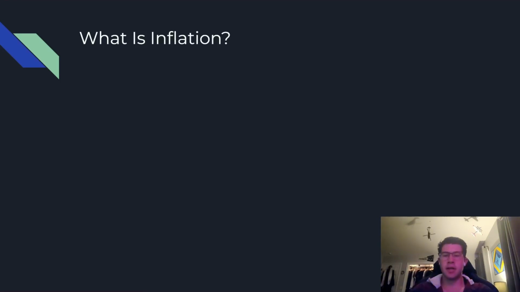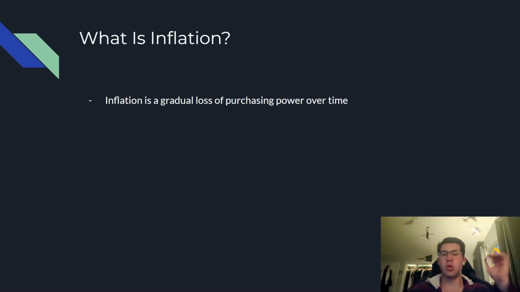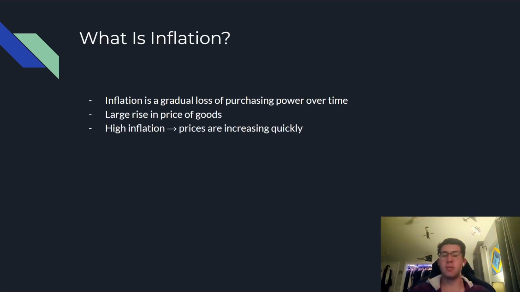So, what exactly is inflation? Well, it's a gradual loss of your purchasing power over time, right? As time goes on, your money is going to be less valuable. Essentially, that's what inflation is. The price of goods rises, and your money is not keeping up with that. So it's a large rise in the price of goods. A higher inflation means that prices are increasing quickly. A lower inflation means that prices are still increasing, but just not as fast.